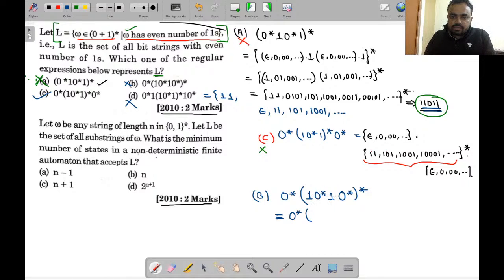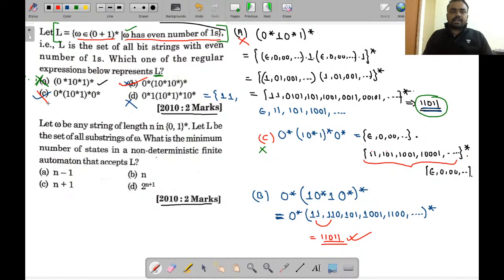Here the double one can belong, double 1 0 can belong, or here 1 0 1 can belong. Many combinations of strings will belong over here. 1 0 0 1 can belong, or double 1 0 0 can belong, and so on. And this is the whole star. So whenever you take the combination of these two strings, it will become 1 1 0 1, which means this string can be generated by option B. So B will be the right answer, but C will never be a correct answer.